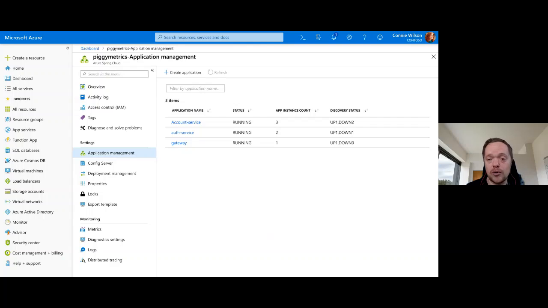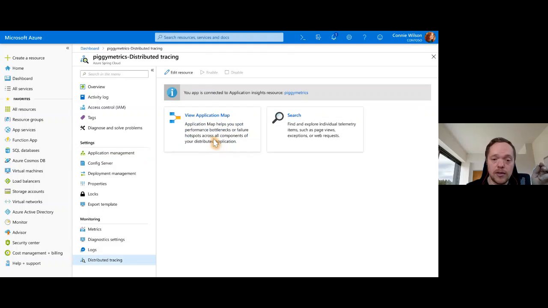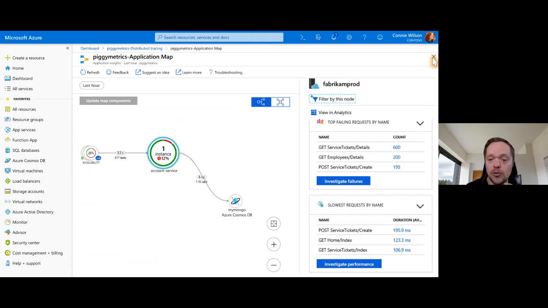We're going to look at a little bit of the DevOps stuff with Spring Cloud after this. So we've got that, and now the distributed tracing here. So we went through, you can investigate your failures, you can investigate your performance there, and we saw there that we mitigated with the gateway.